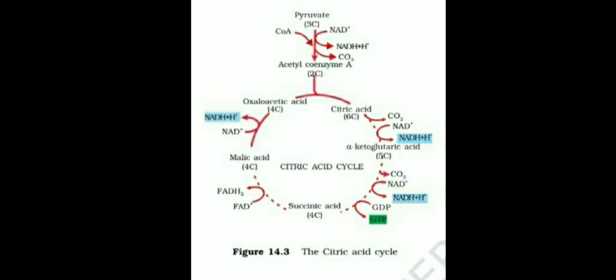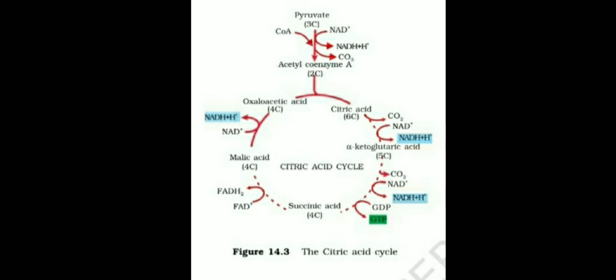So pyruvic acid is a 3 carbon atom compound. One CO2 is released, so it converts into a 2 carbon atom compound, acetyl coenzyme A. This acetyl coenzyme A enters the mitochondrial matrix and combines with oxaloacetic acid, a 4 carbon atom compound. Both form a 6 carbon atom compound, citric acid.